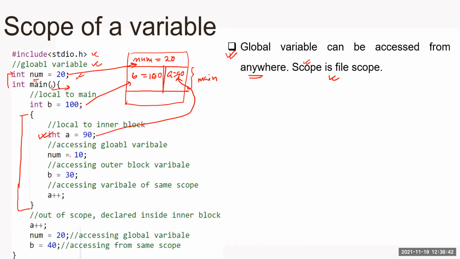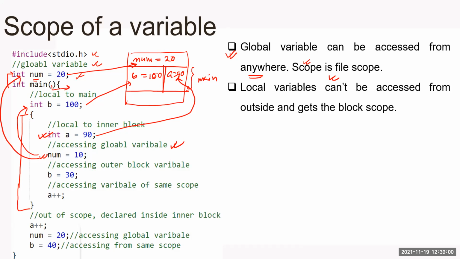Now look at num. First of all, the compiler will check whether this num is declared within this local block or not. It found that no, num is not declared. So it will refer to the global variable. Then it will check, is it available inside the main block? No. So it will refer to the global variable. So now it is accessing the global variable num. So the num will be updated to 10.